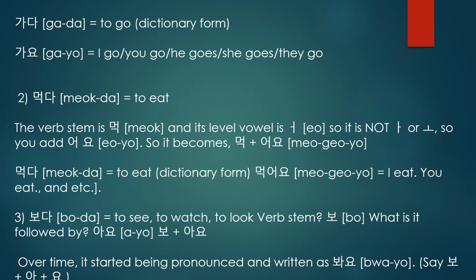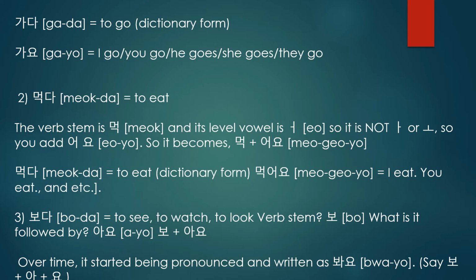A. So it is not a or o, so it follows rule 2. Rule 2 means the verb stem mag plus eoyo, magoyo. Magoyo means I eat, you eat, they eat, she eats, he eats.